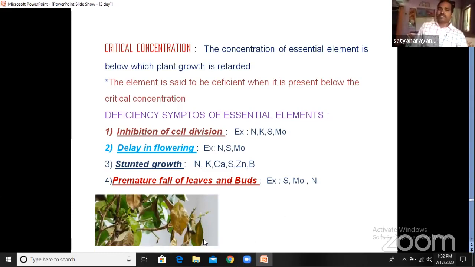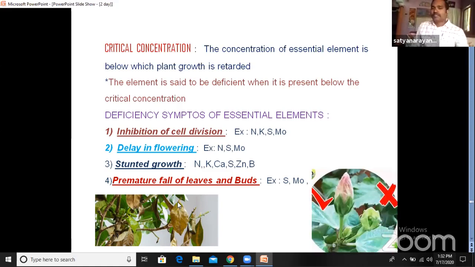Now here we can see a picture of premature fall of the leaf. Generally the plant has green leaves, but in this case it is premature. When the leaf turns yellowish, it immediately falls off or is shed, so it is called premature leaf fall. Then this is the premature fall of the bud. The bud grows and becomes a blossom, but here the bud has already fallen off. It is called premature falling of the buds.